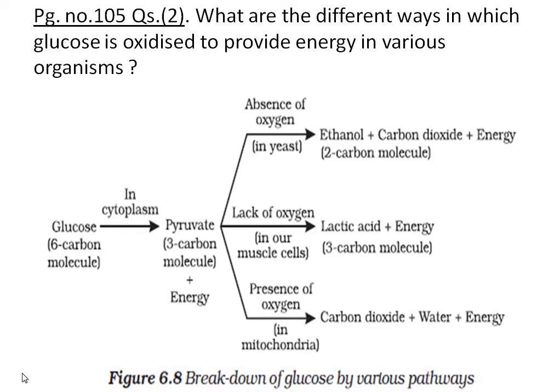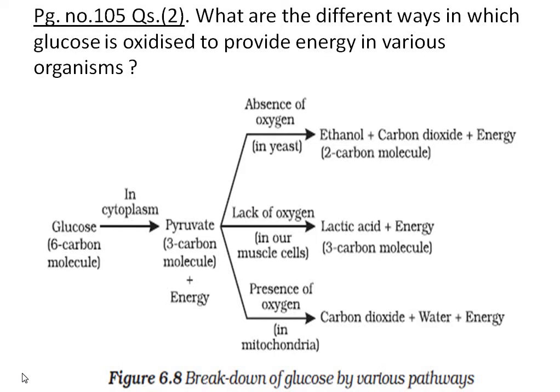This step takes place in the cytoplasm. In the cytoplasm of the cell, the glucose is broken down into pyruvate. Pyruvate is a 3-carbon molecule, and by this first breakdown some energy is released, and after that more energy is released in further steps.